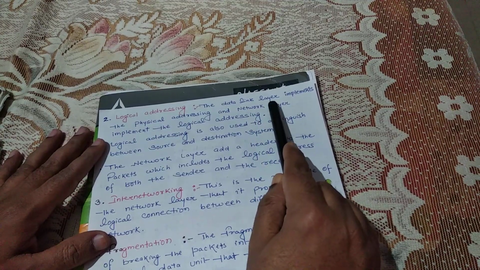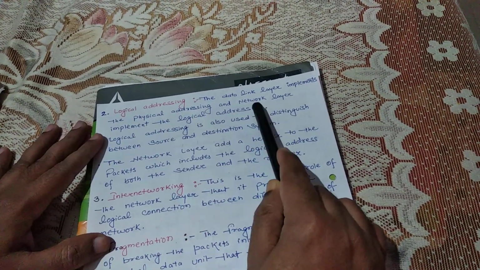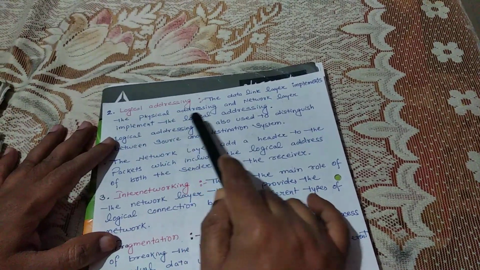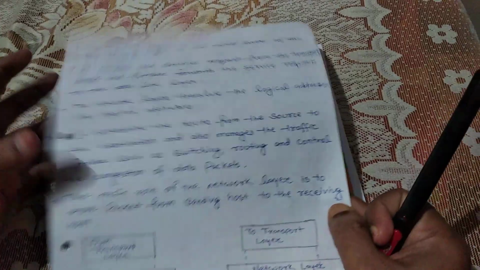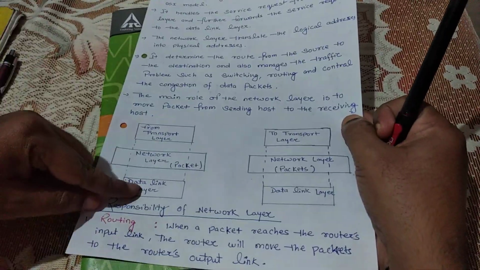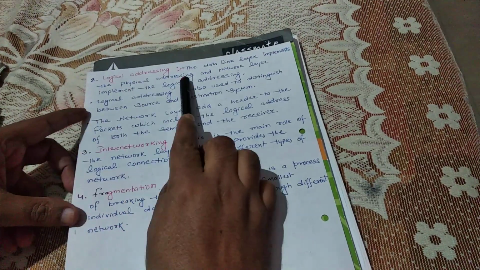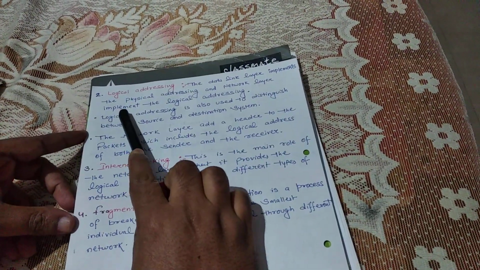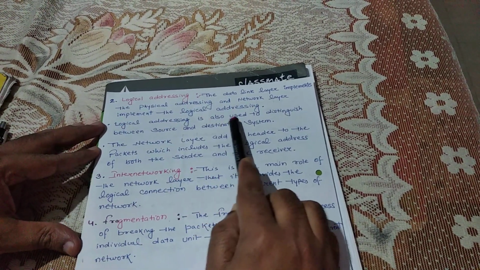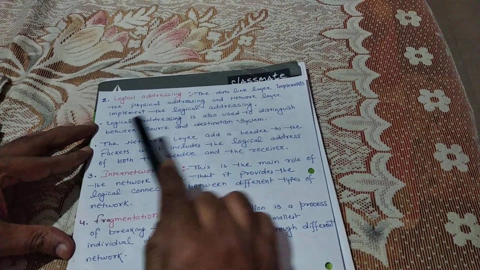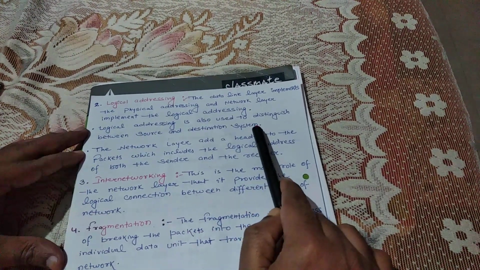Next is logical addressing. The data link layer implements the physical addressing and the network layer implements the logical addressing. The logical addressing is also used to distinguish between source and destination systems.